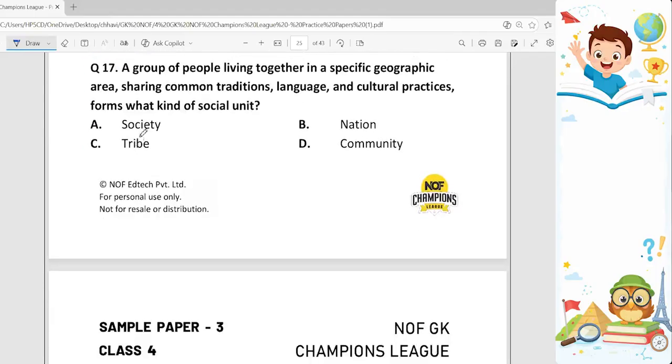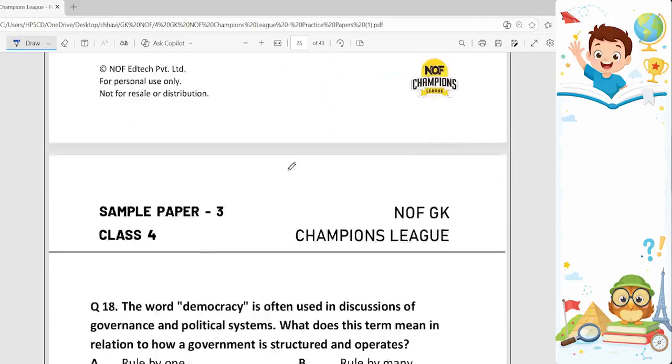Question 17. A group of people living together in a specific geographic area, sharing common traditions, language, and cultural practices, forms what kind of social unit? So, the answer to this is community. Option D, because society is a much larger social structure as compared to community. Community is a place where common rituals are followed and the same traditions, language, and cultural practices are followed in a specific geographic area. That's why community is the correct answer.